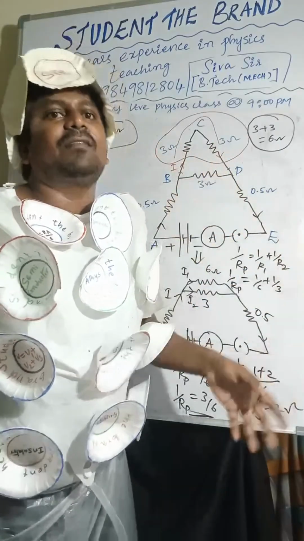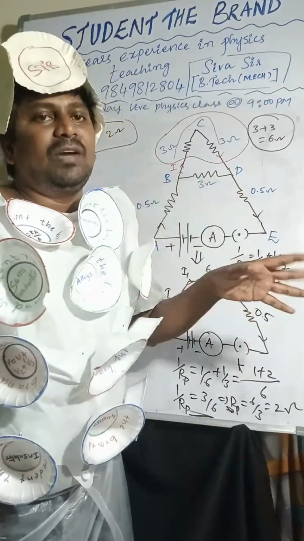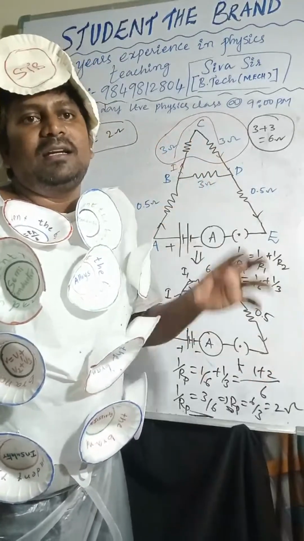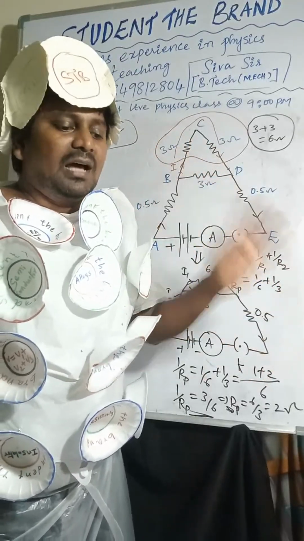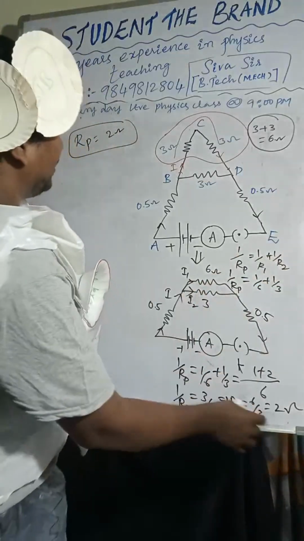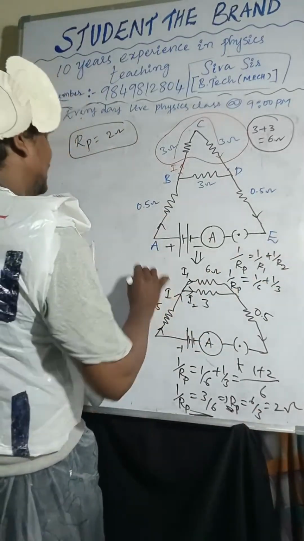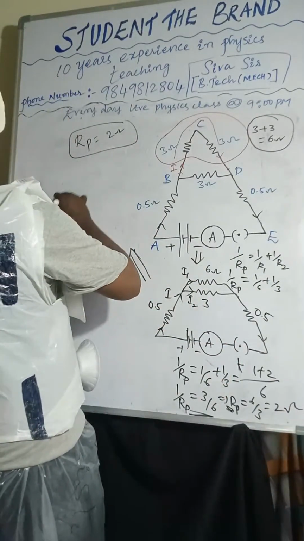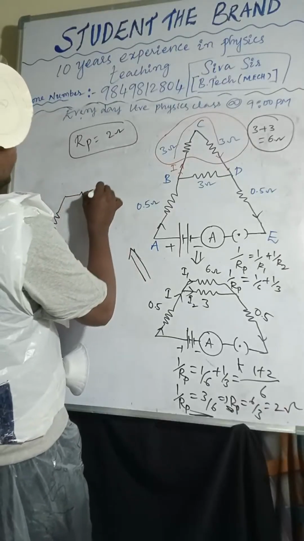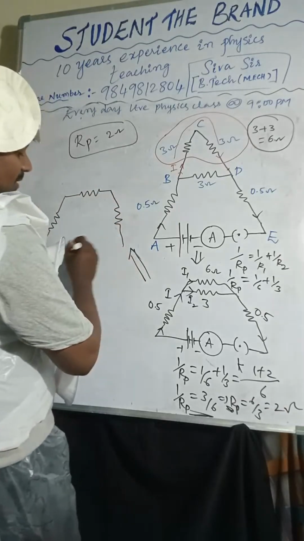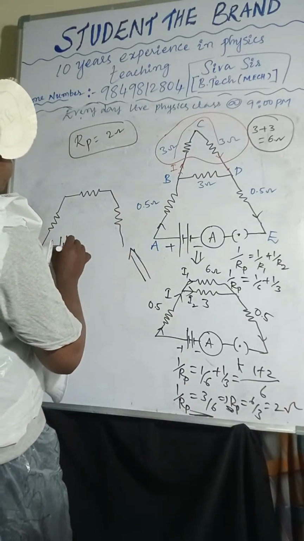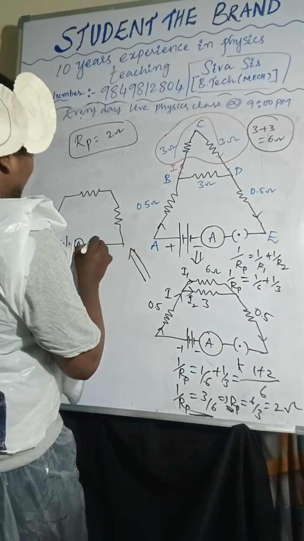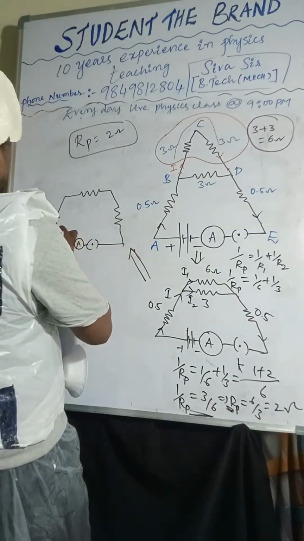We don't want 1 by Rp. We want only the R value. So make it mandatory, only the R value you have to consider. Now, again redraw the diagram. If you redraw the diagram like this, I am considering here the positive terminal, negative terminal, again the ammeter here and the switch, and current is flowing.